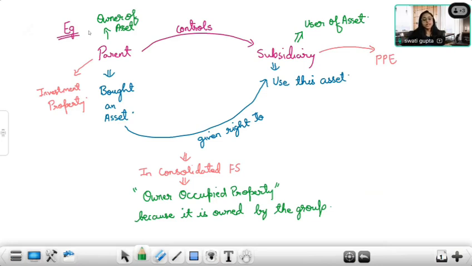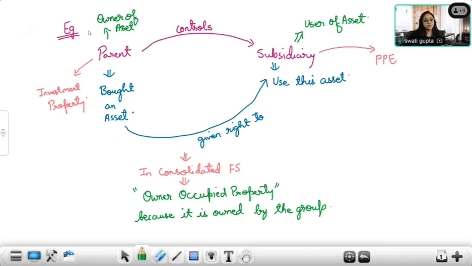It is not using it, and in return, they will be collecting rent payments, lease payments, correct? Therefore, the owner of the asset will always classify the asset as investment property because they are not using it for business. Instead, they have transferred it to somebody else and said, okay, I give you the right to use the same.